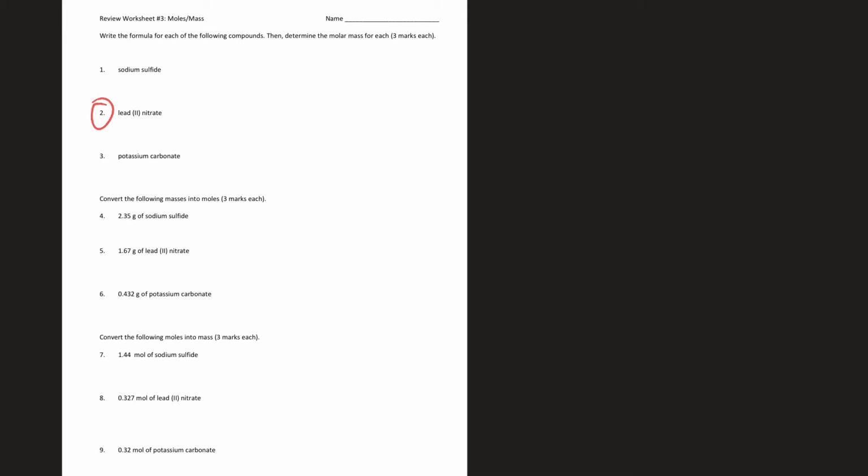So I need to find the formula for lead nitrate. So Pb, this says it's a 2 plus, and nitrate from the chart is a minus. So to balance those charges, I need to have 2 of those. Now it's balanced. Okay. Now to find the molar mass, I need to count all those up.